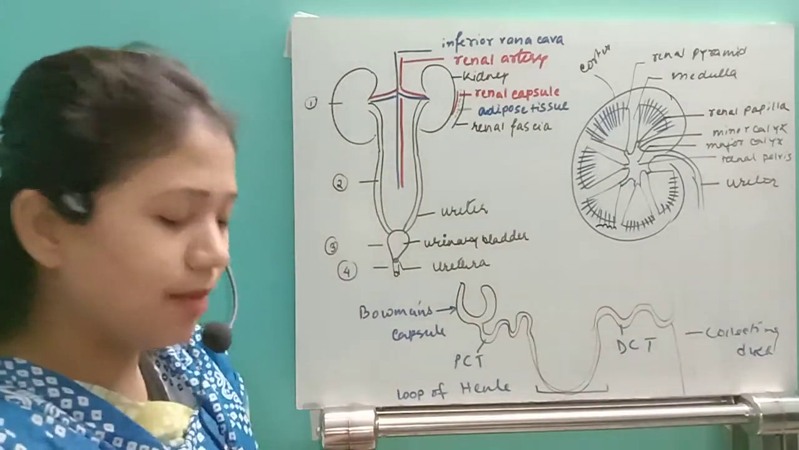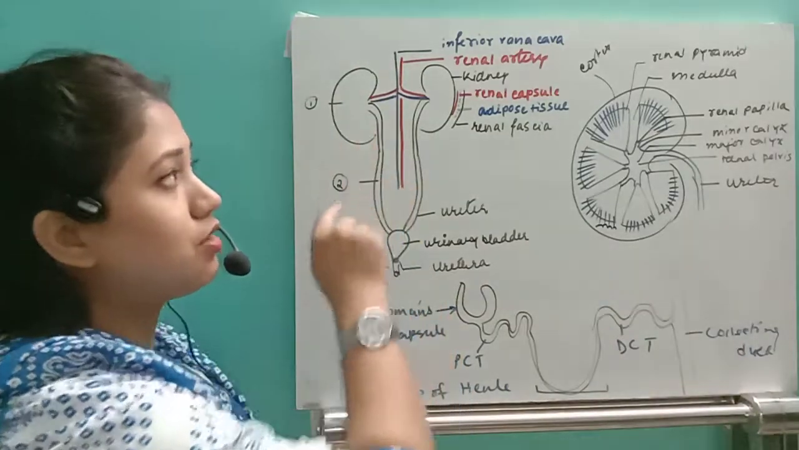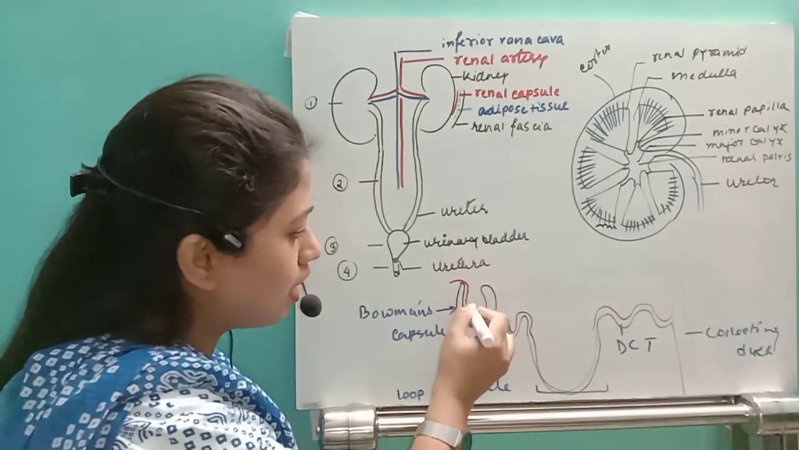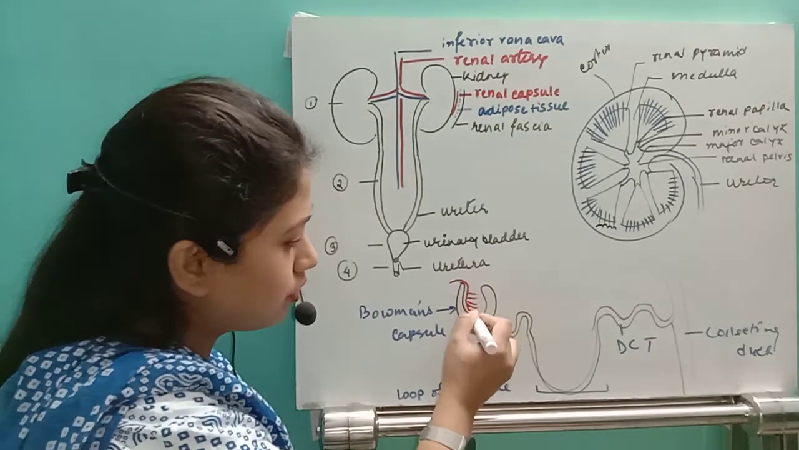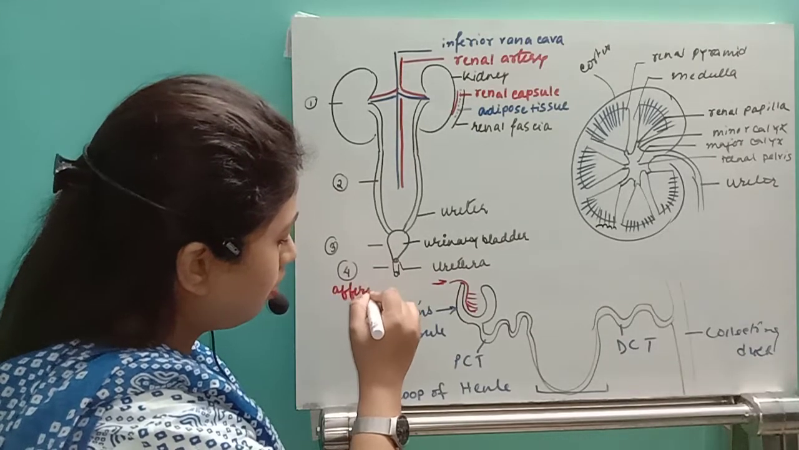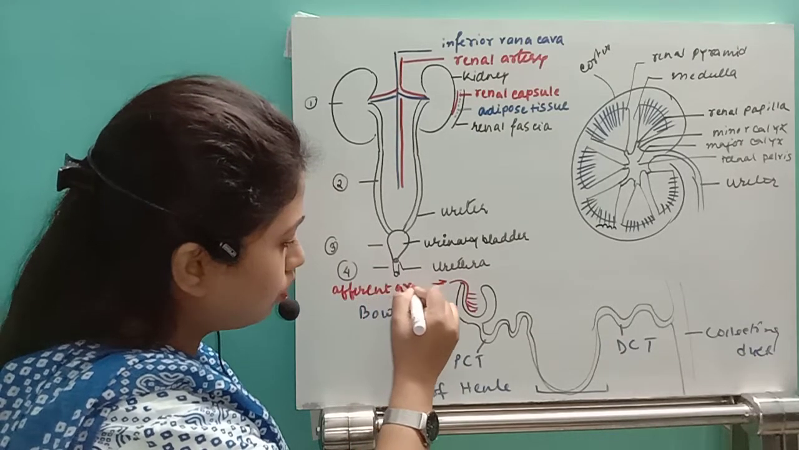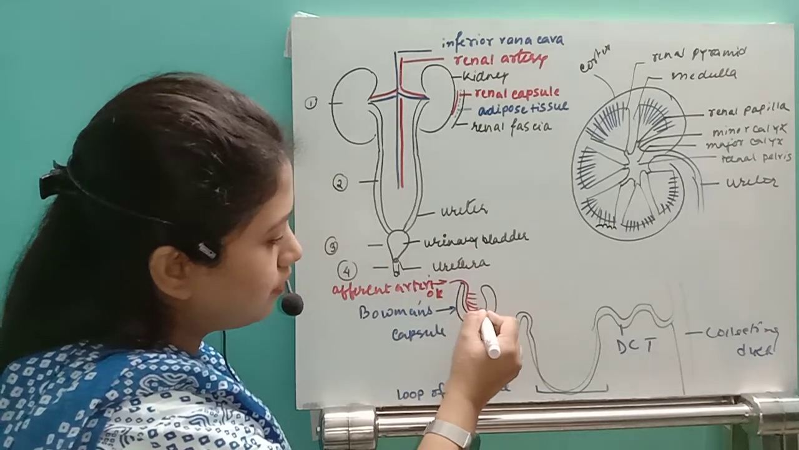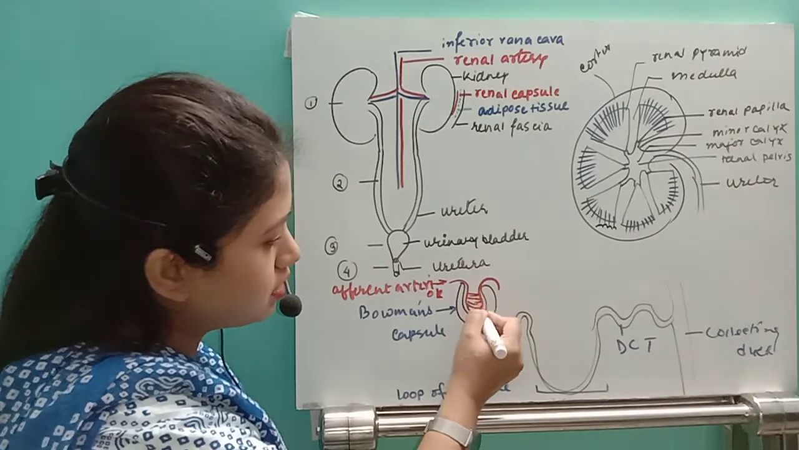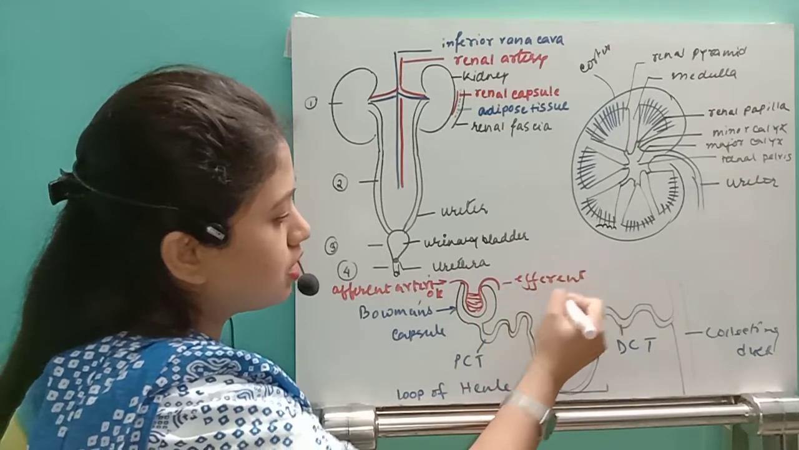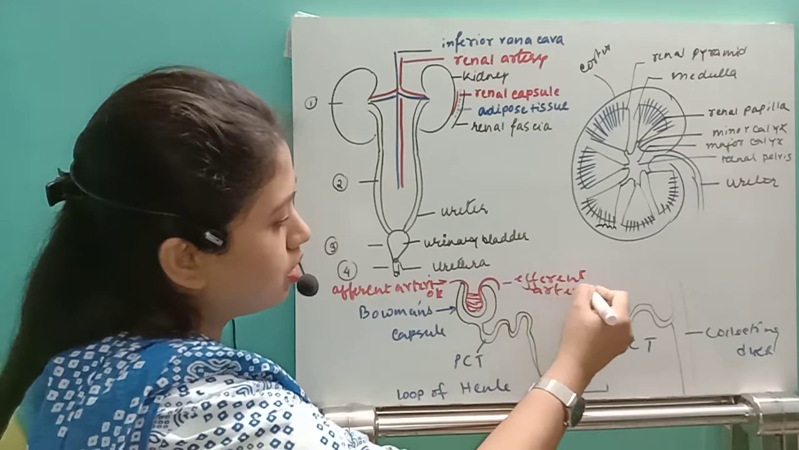In this Bowman's capsule, I have said that the renal artery enters. This renal artery will take the blood, and here it gets bifurcated. So this will be called the afferent artery or afferent arteriole. This is the afferent arteriole, and the blood vessel that comes out is called the efferent arteriole.